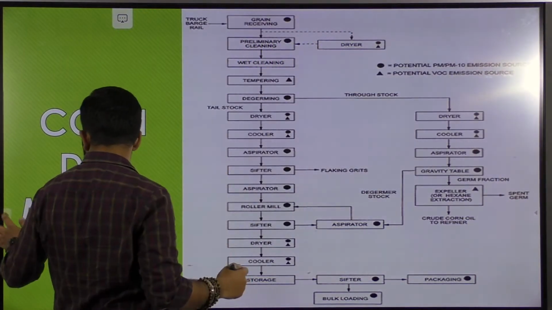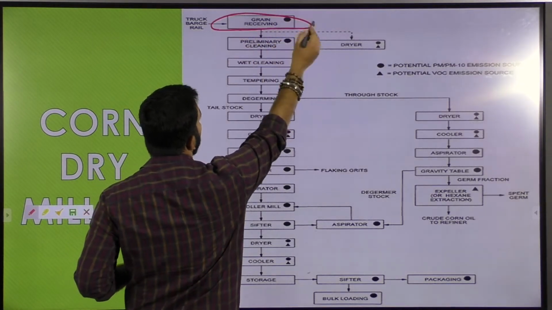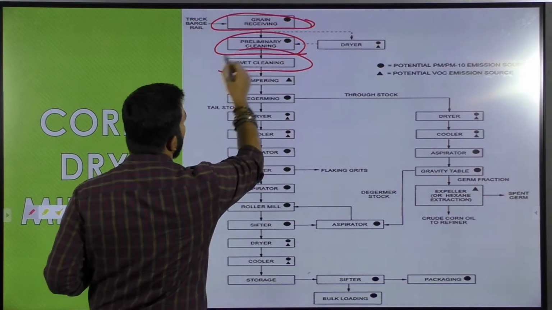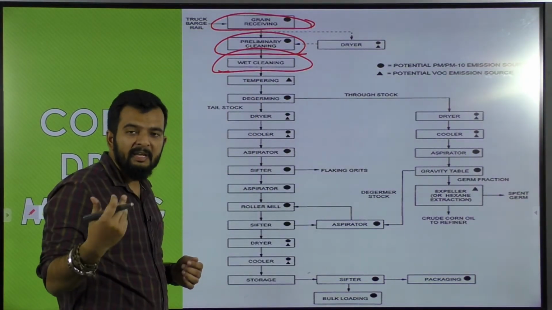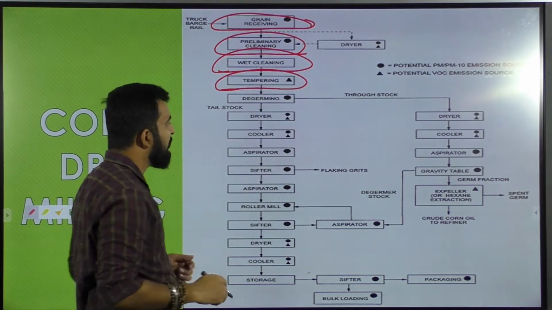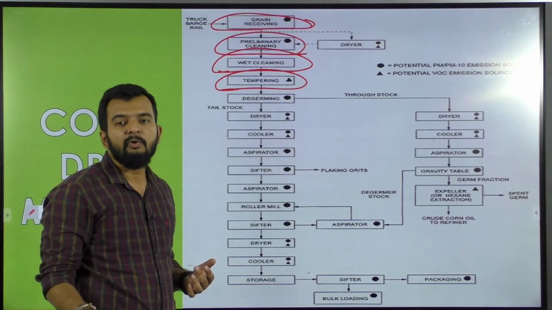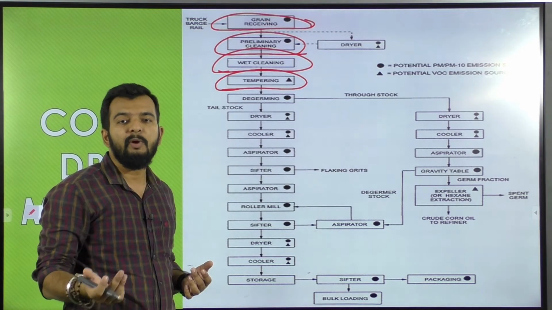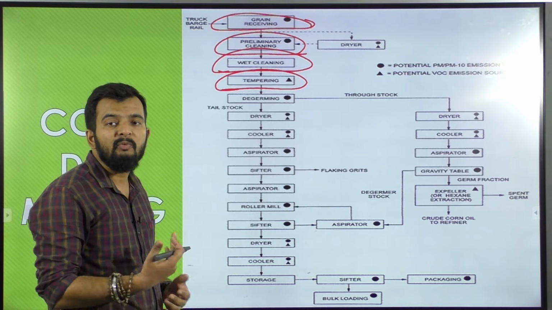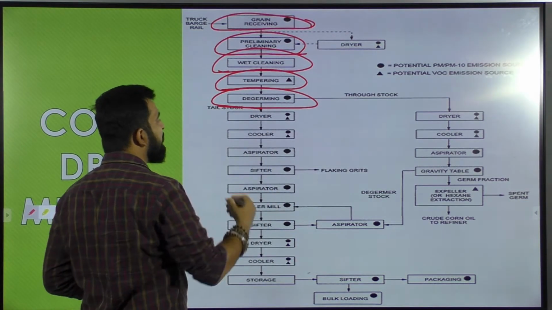So here you can see the flow chart of how dry milling takes place. After receiving of grain, it goes to preliminary cleaning, then wet cleaning, that is, your maize grains are washed with water. Then tempering takes place. Under tempering, you sprinkle some water on the corn grains to raise the moisture content to around 21%. That will make your degerming easier and the removal of the hull also easier. The next step is degerming, in which the germ is removed.